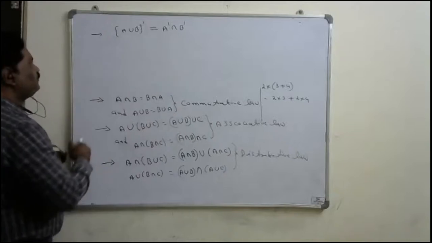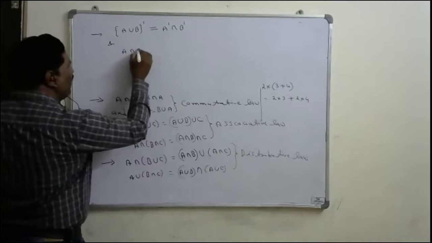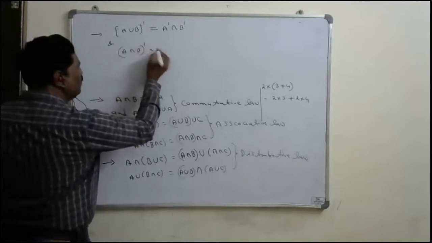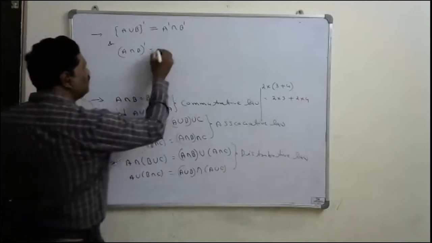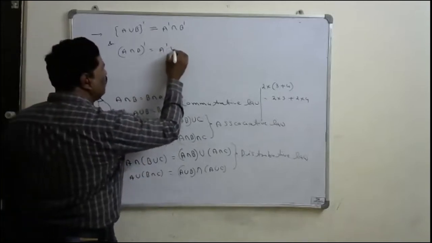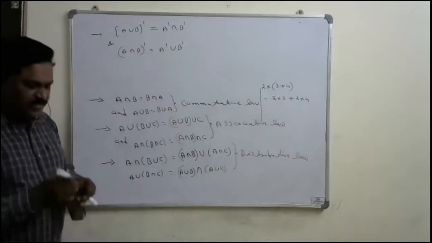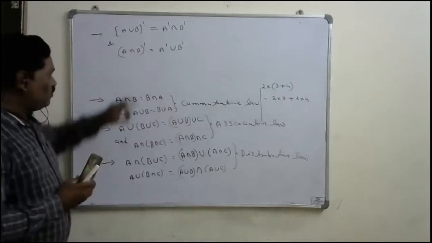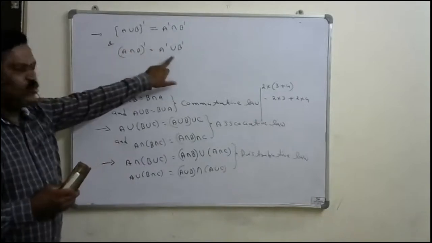And similarly, suppose you have (A intersection B) whole dash. Here also, if you split it, you can write A dash union B dash. Whenever you split the complement, the union becomes intersection or the intersection becomes union.